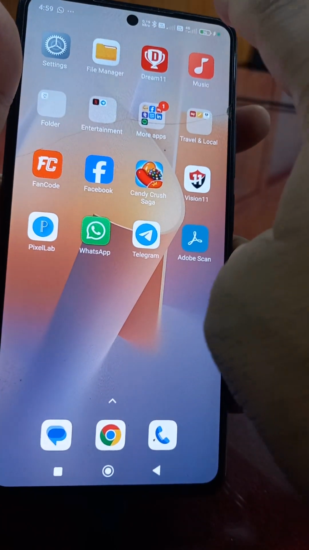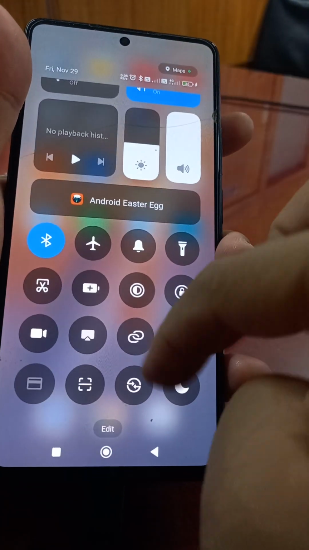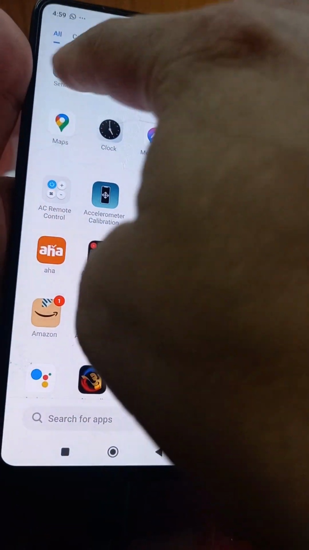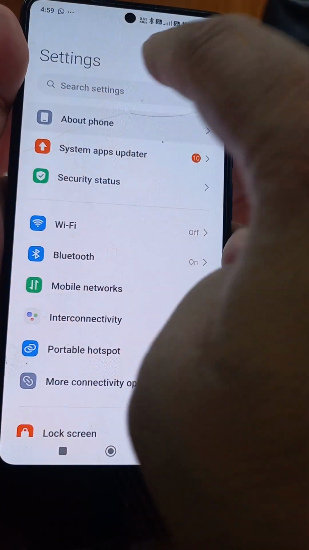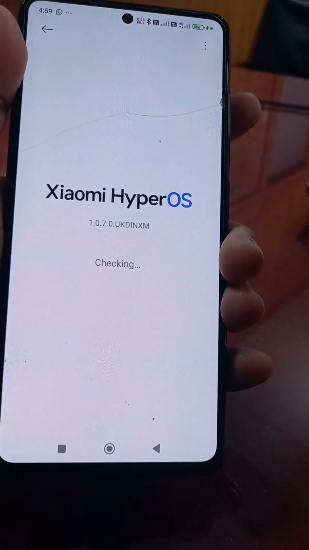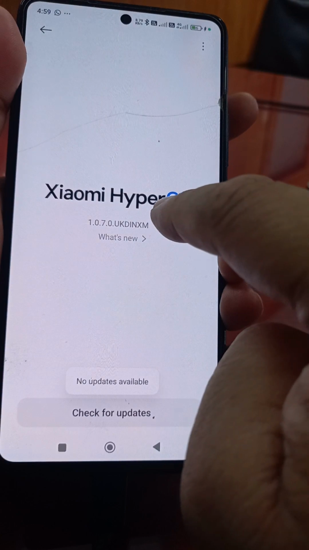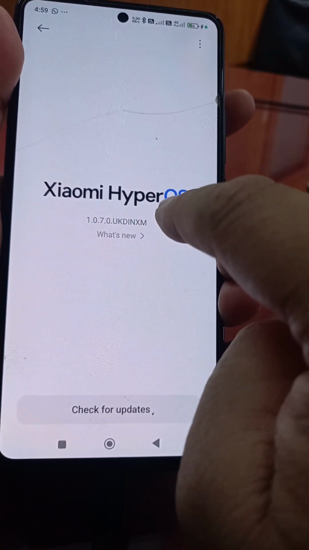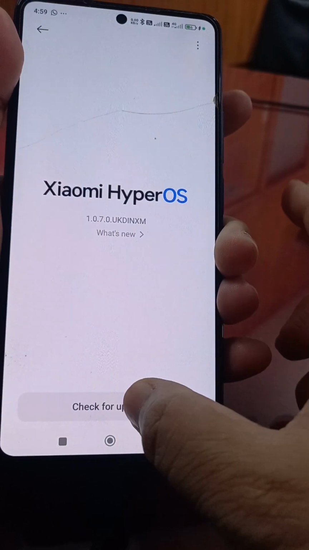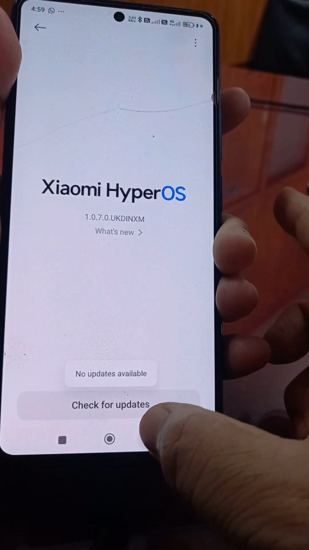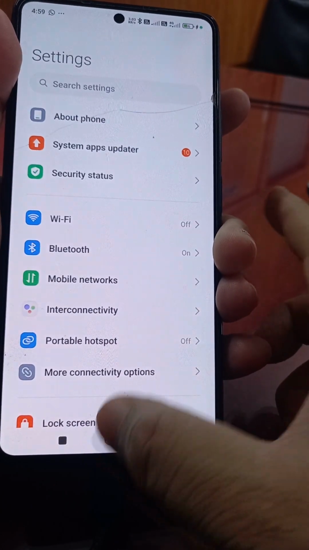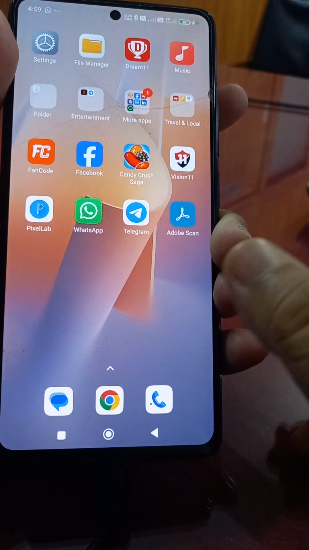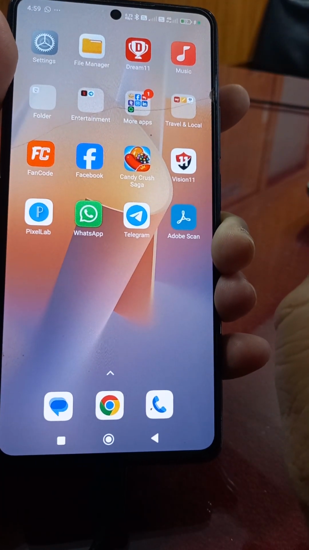Otherwise, the fifth method: again go to the settings. From here also go to about phone, and check it. If your Android version 14 and HyperOS system is there, check for updates. If any update is there, please update your mobile. It will take some time, and after that your problem may get solved.